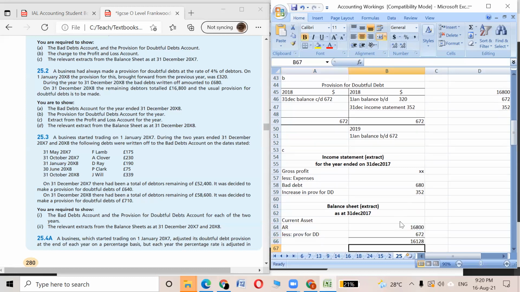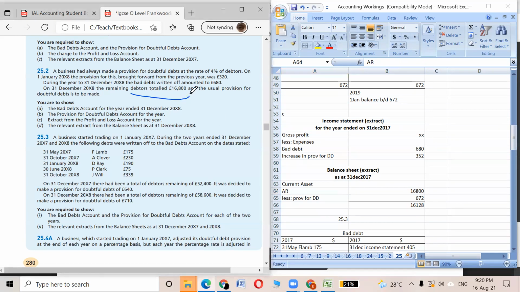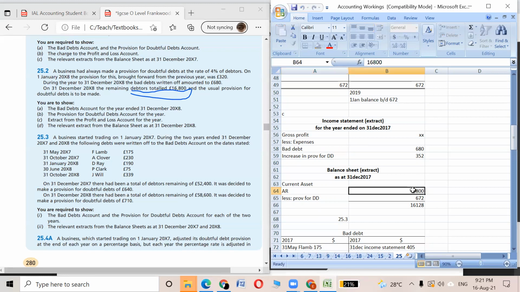But in the balance sheet, you requested to repeat this part, right? See what's happening in the balance sheet, in the current assets section. One of the current assets given over here is accounts receivable. This is the total amount of debtors or accounts receivable, so we will put it here under current assets.